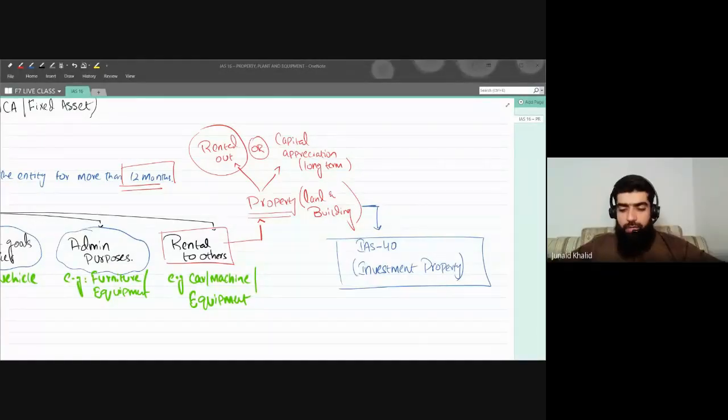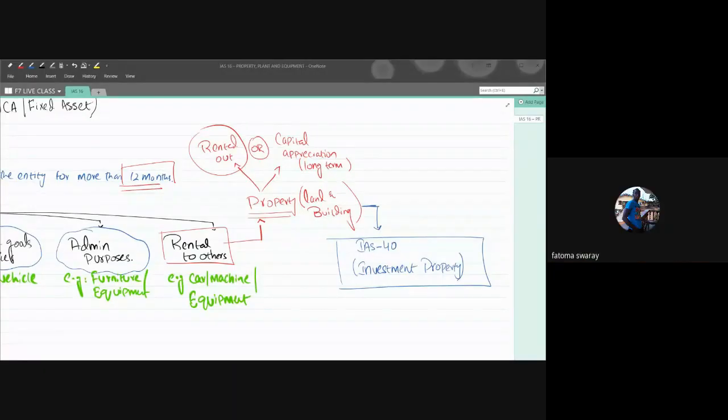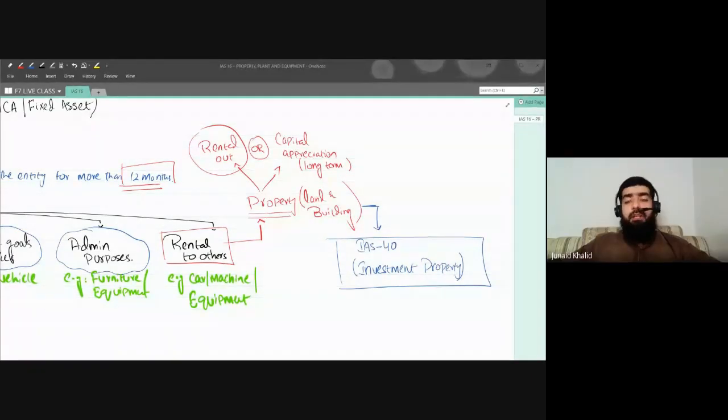Good. Fatuma, are you asking something? Yeah, I want to ask something. Yes, sure. With regard to IAS 16 and IAS 40, I want to know, if I have a building, and I am using part of it for my own business purpose, and part of it is rented out. Very good question. I got your question, Fatuma.